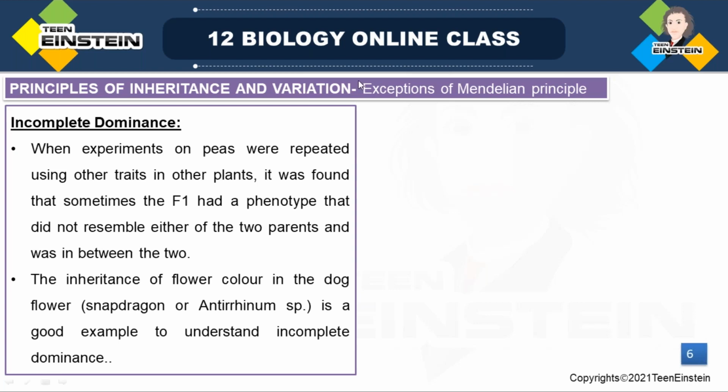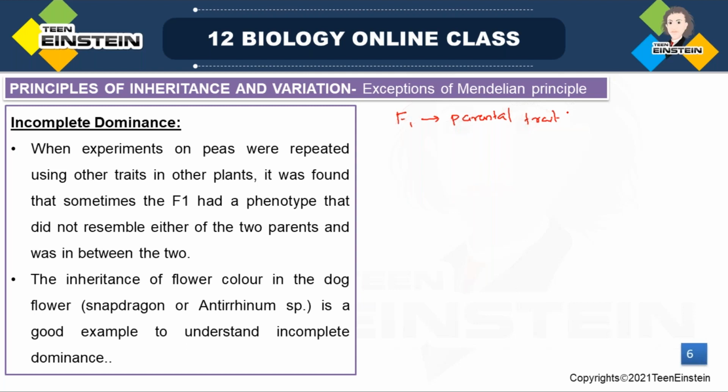In Mendel's process, the F1 character was a parental character. Any one parental trait was expressed in F1 according to Mendel's law of inheritance. So now we are discussing the deviations or exceptions from the Mendelian principle.